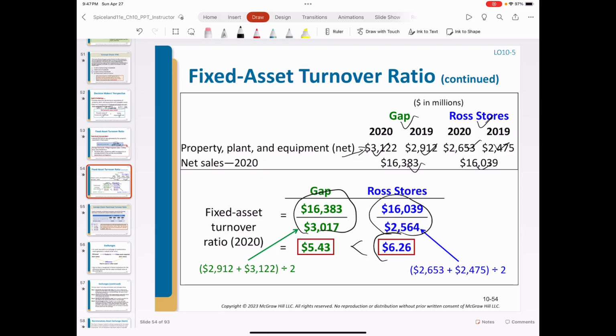So 6.26 means every $1 investment in property, plant, and equipment, Ross Stores can generate $6.26 in sales from these investments during 2022, while Gap only generates $5.43.